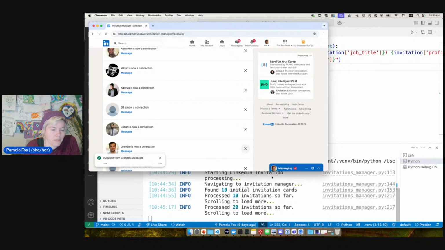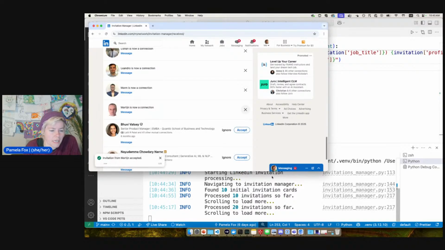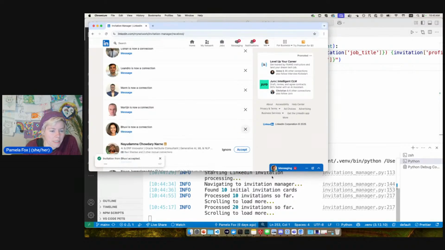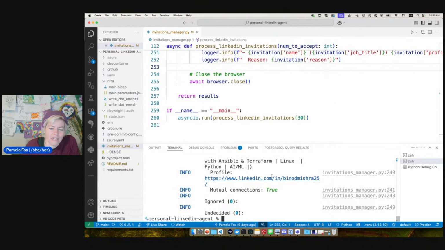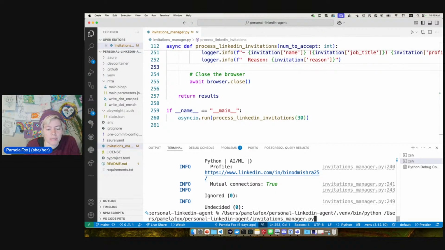So far, all of these folks are very clearly technical or well connected. Let's see. As you see, this is more efficient than me doing it, because I always overthink everything. All right, so in that case, it just clearly accepted everyone. It didn't have any that it couldn't make a decision about.